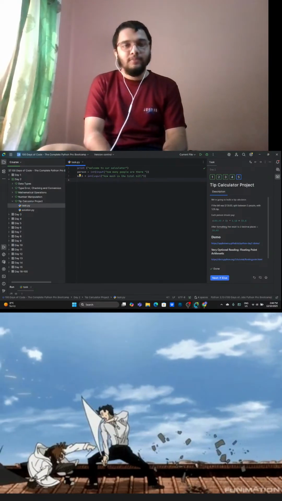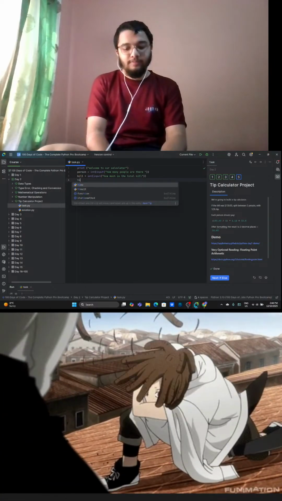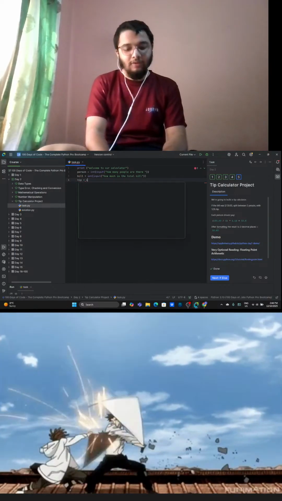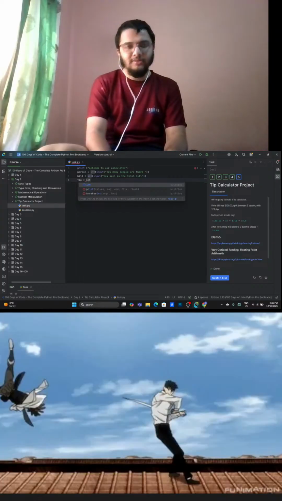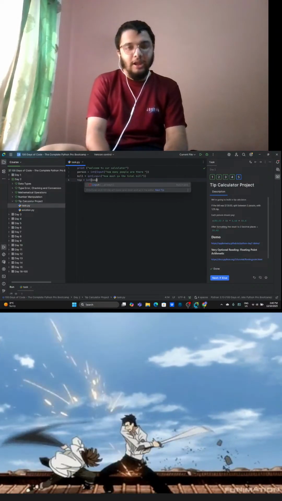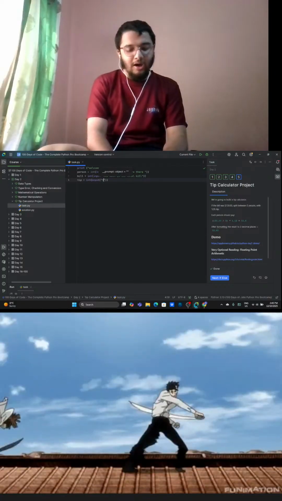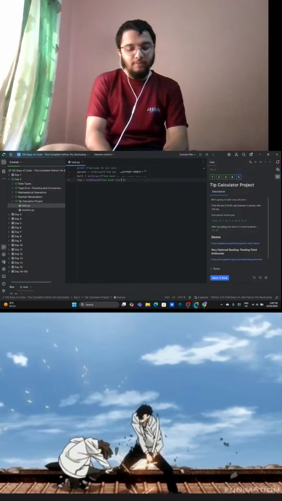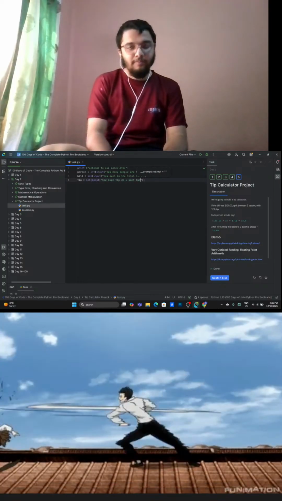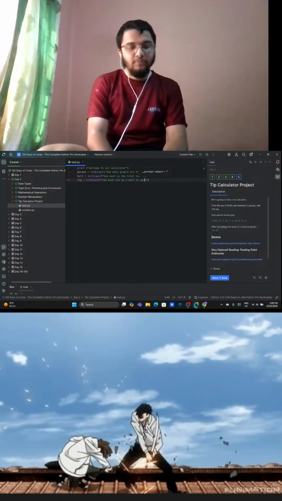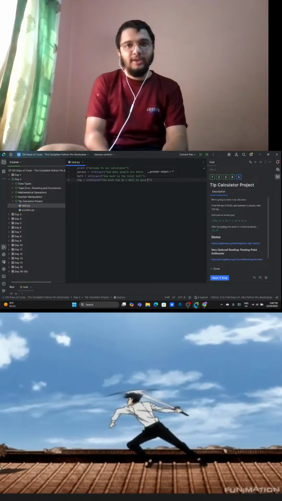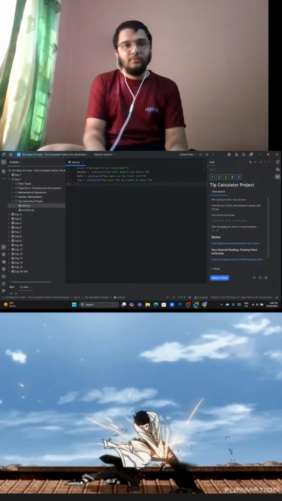And the third thing that we are going to ask is about the tip. How much tip do we want to give? And obviously, tip is also going to be an integer, isn't it? So the integer function to convert, the input function to take an input. How much tip do you want to give? Isn't it, guys?